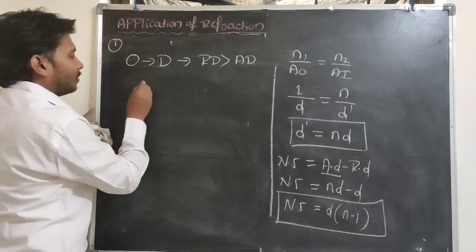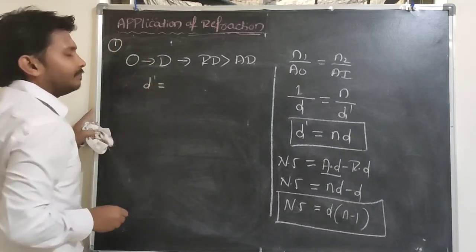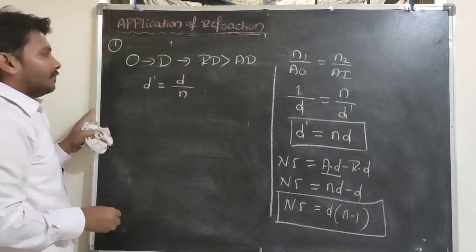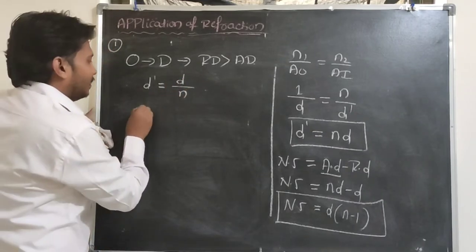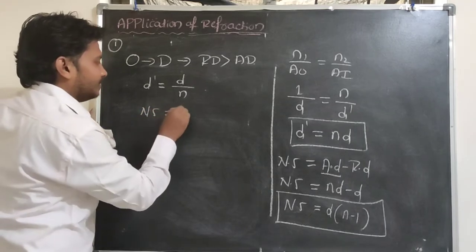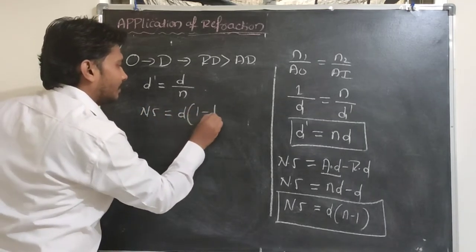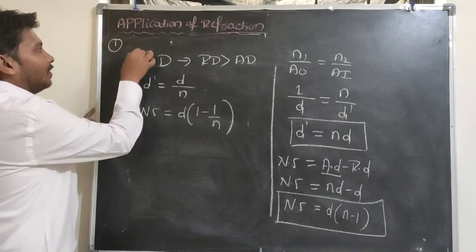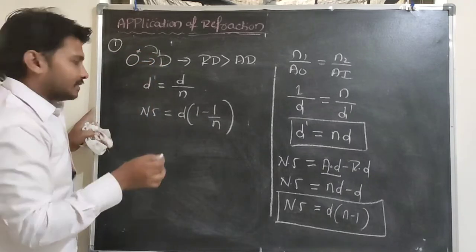What is the formula for the apparent depth here? The apparent depth is equal to the real depth divided by the refractive index, and the normal shift value is d into 1 minus 1 by n. So this equation is applicable when the object is in a denser medium.